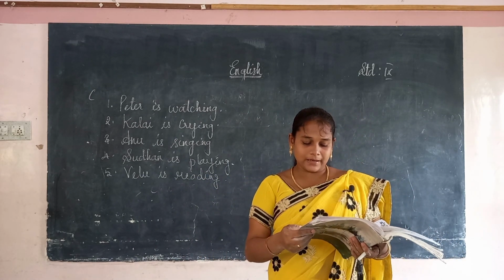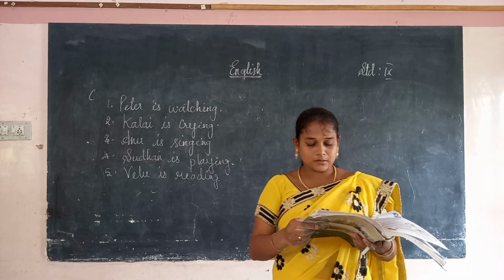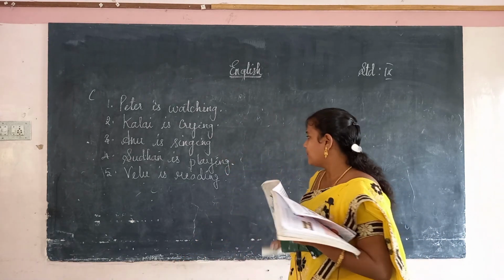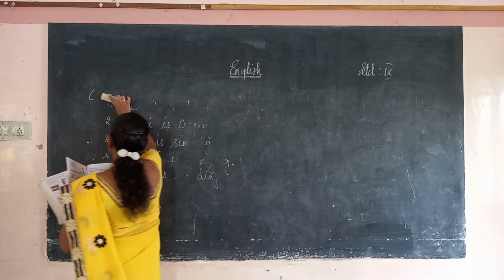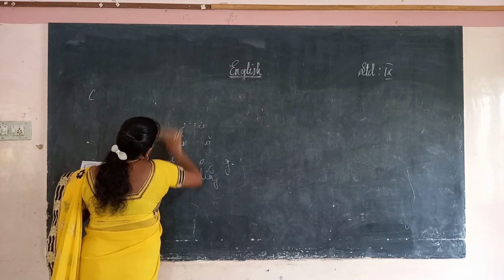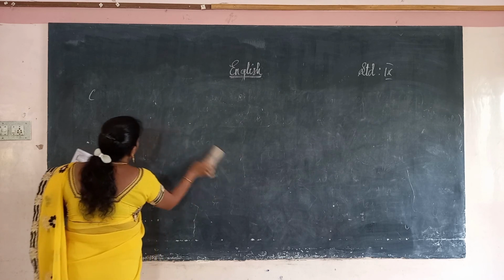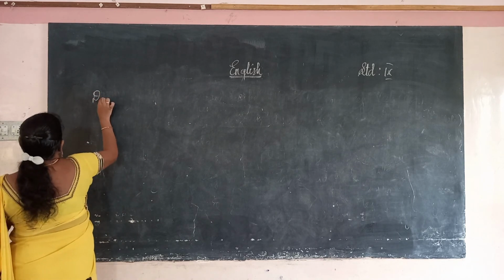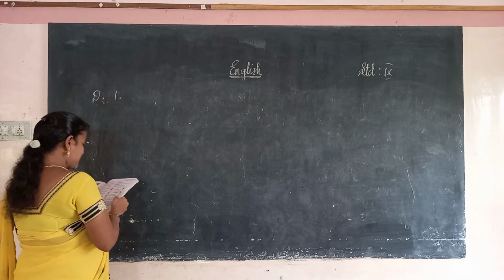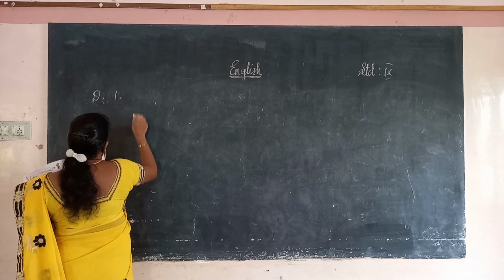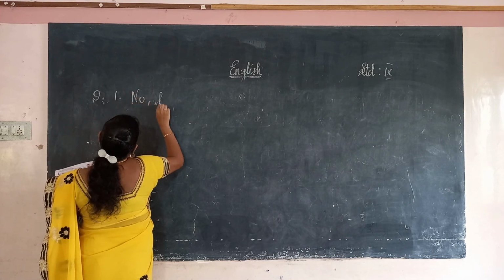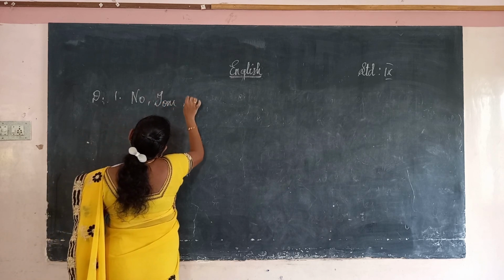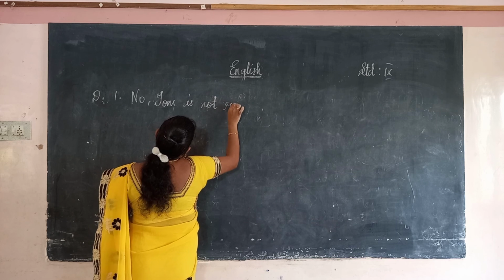Look at the picture again and answer the question. Is Tom reading? What is Tom doing? Tom is eating. So we have to write it in the negative form, seeing the picture, what they are doing. So the D1, look at this sentence, the first one. Is Tom reading? No, Tom is not reading, because he is eating.